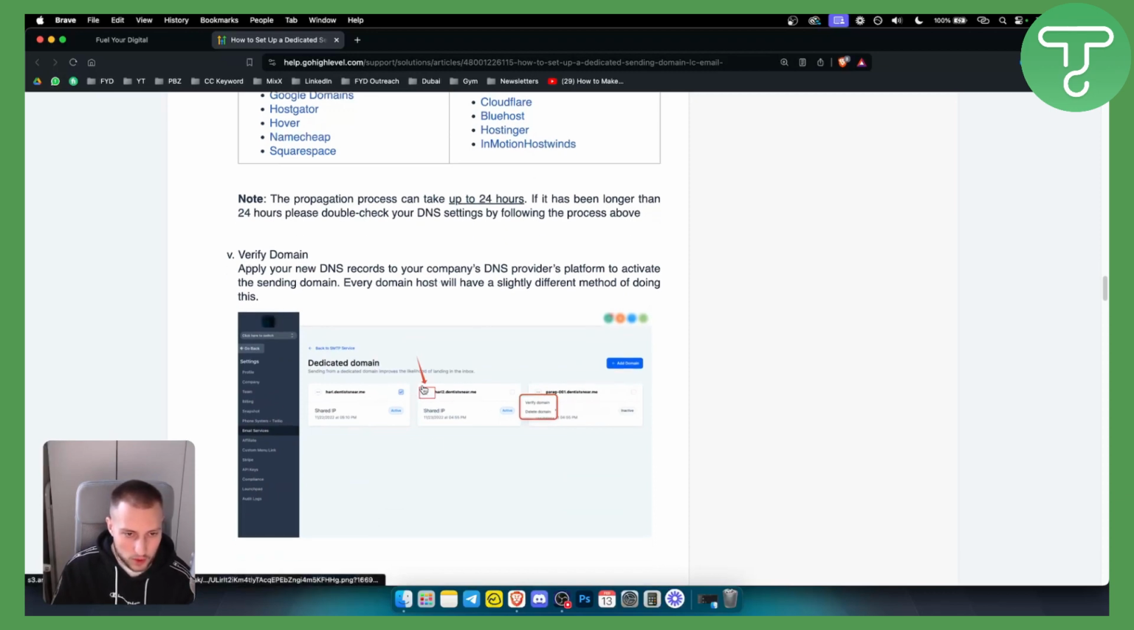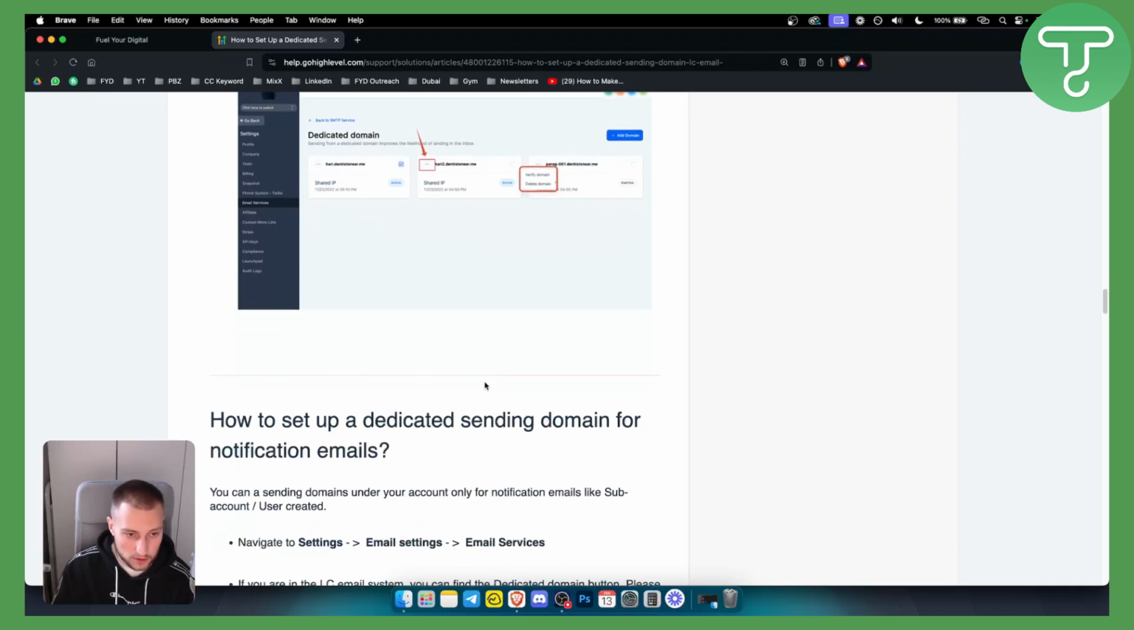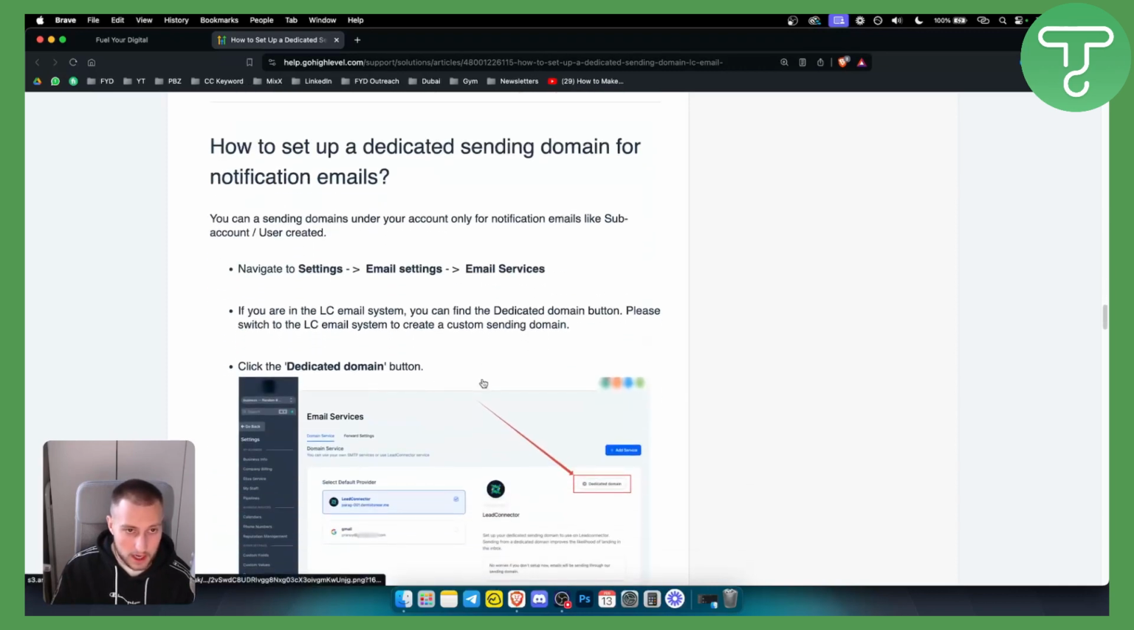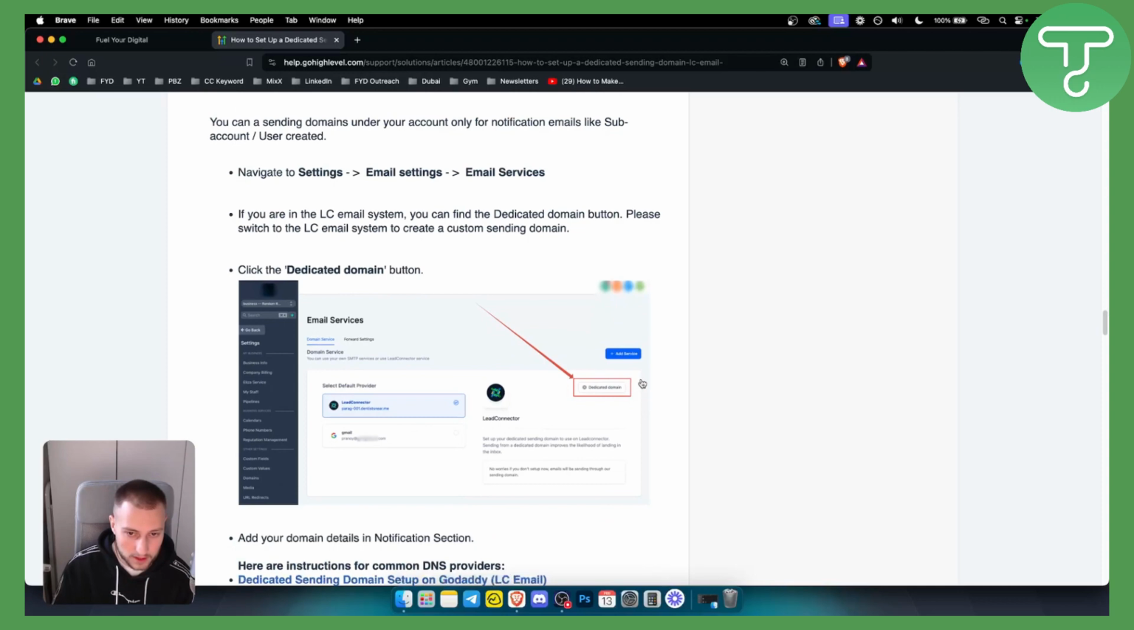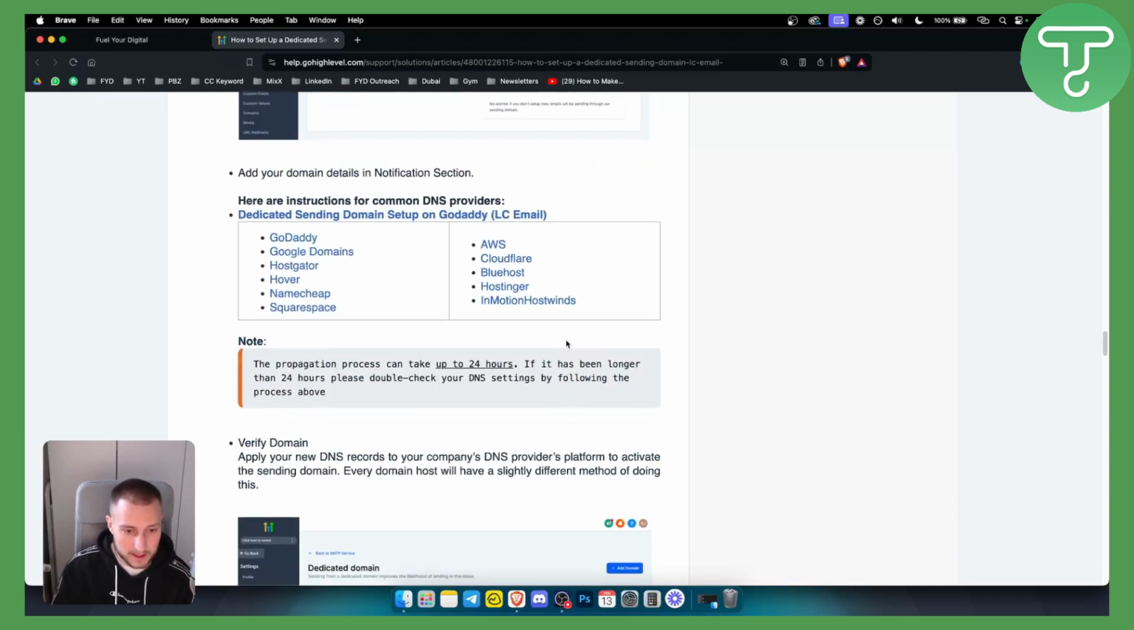Obviously, you want to go and apply and verify the domain here, and you want to apply your new DNS records to your company DNS provider's platform. So that's what you want to do, right? Obviously, from there, you need to set up a dedicated sending domain for notification emails. So go to settings, email settings, and email services. From there, you have the dedicated domain, and you can basically go and set it up.